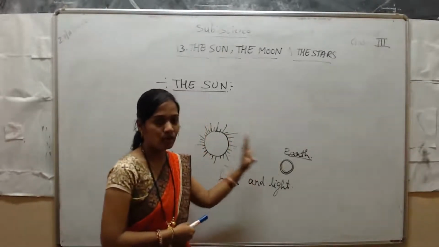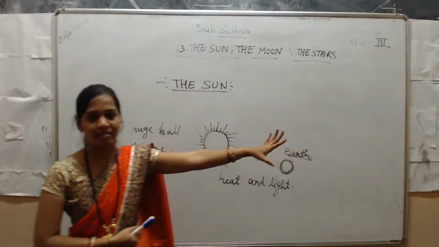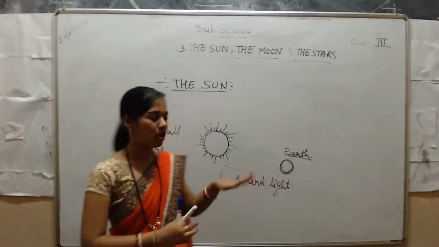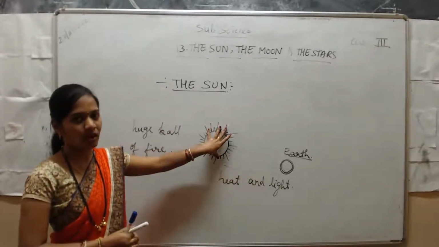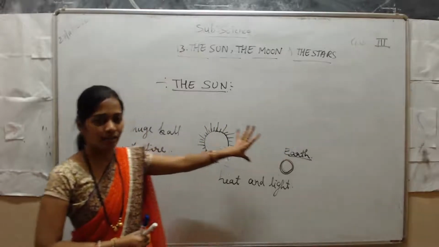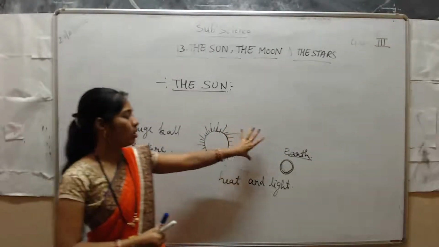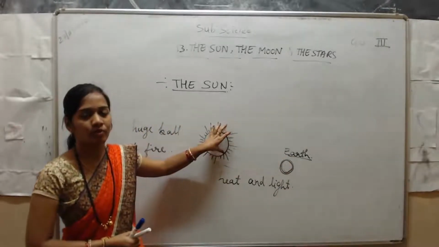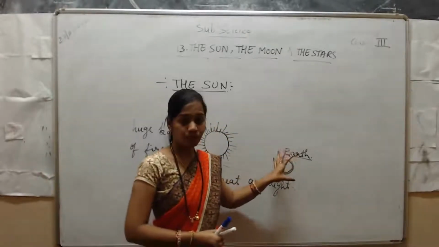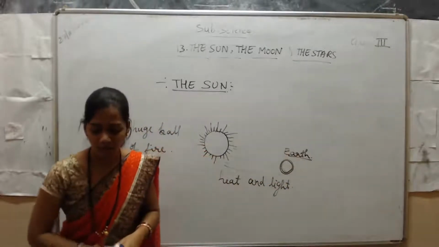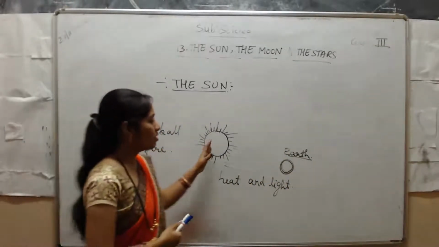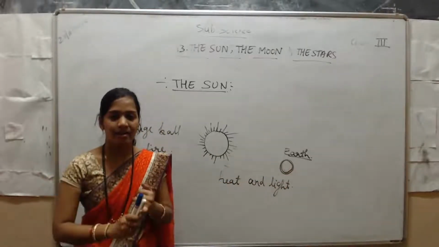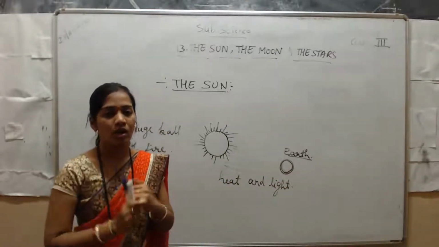The sun gives light to all the 9 planets. The remaining 9 planets are there, no? Those 9 planets revolve around the sun. All the planets get light from the sun. Earth is very near to the sun. That's why we get light and heat from the sun. It is the closest star to the earth. Remember that the sun is very close to the earth.